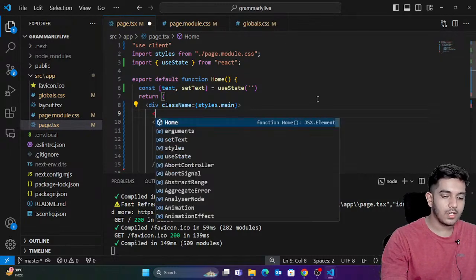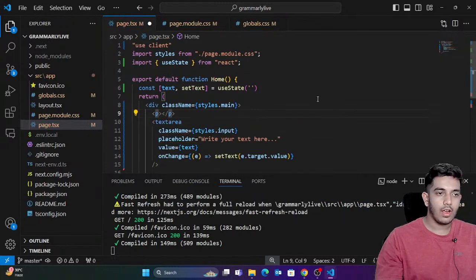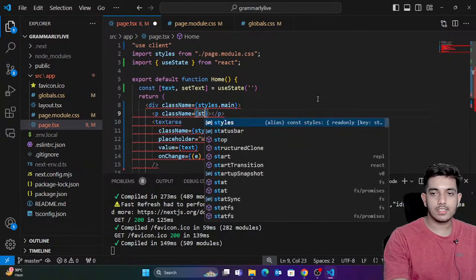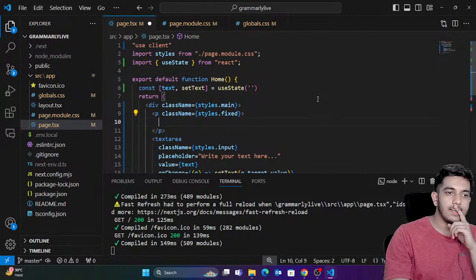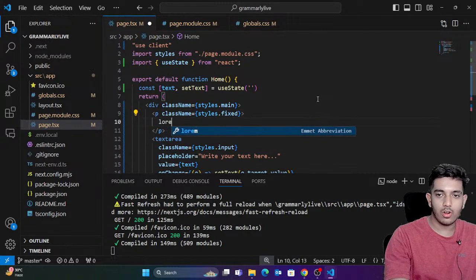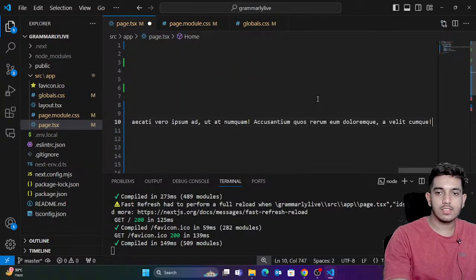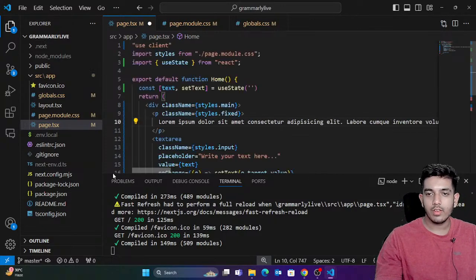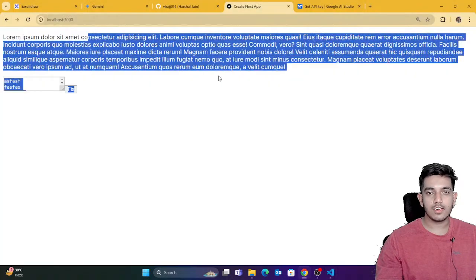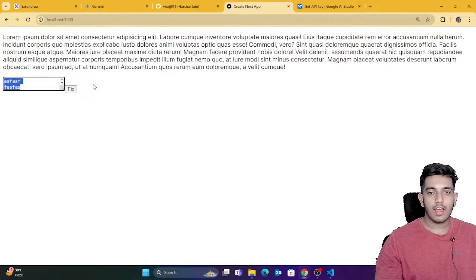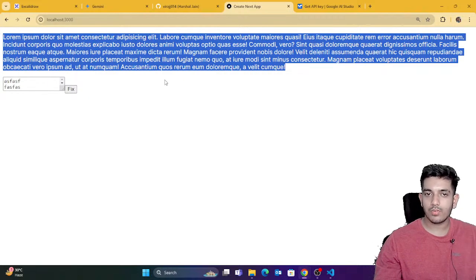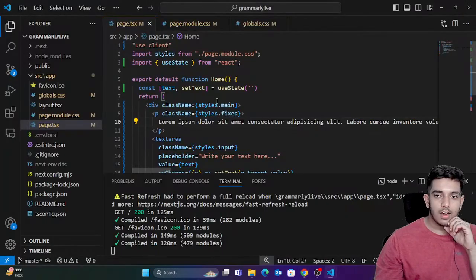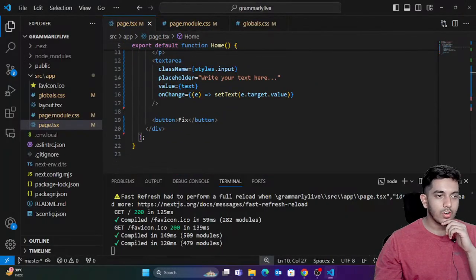So I'll simply create a p tag, and let me give it a class name, let's say styles dot fixed. Right now I'm just gonna show temporary text. Let me just write lorem 100. So this is temporary text for now. Come back here and you can see the temporary text. Suppose I wrote something and clicked on fix, this is the text which would show up with correct grammar. That's what we are gonna show, and I think that's the thing which we wanted to do.